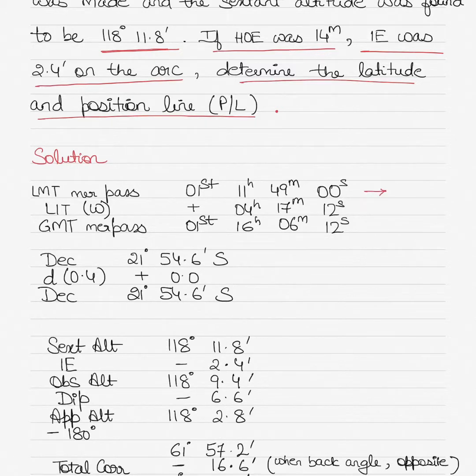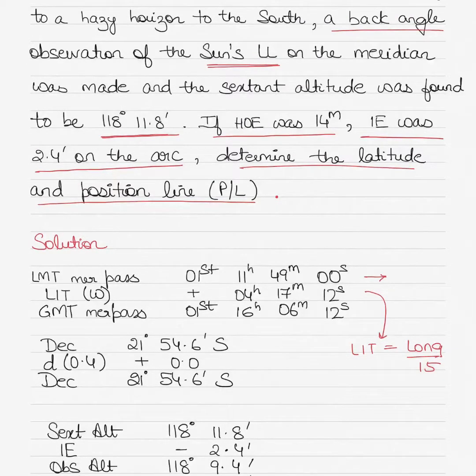To this you will apply your LIT or your longitude in time. Now how do you apply your longitude in time? Well, longitude in time or LIT is equal to the longitude divided by 15. So in this case your longitude was 64 degrees 18 minutes. So you will divide 64 degrees 18 minutes by 15. And what you will get is 04 hours, 17 minutes and 12 seconds.